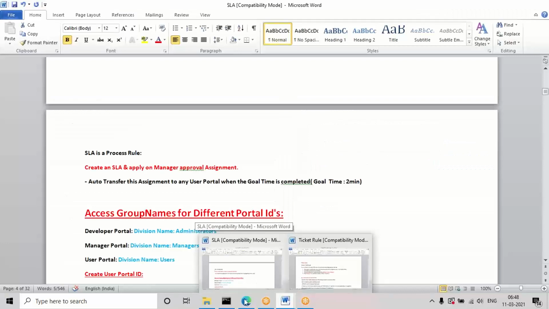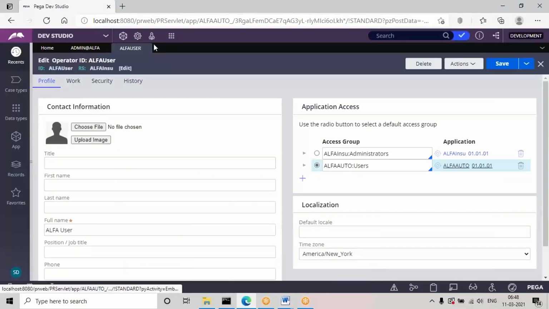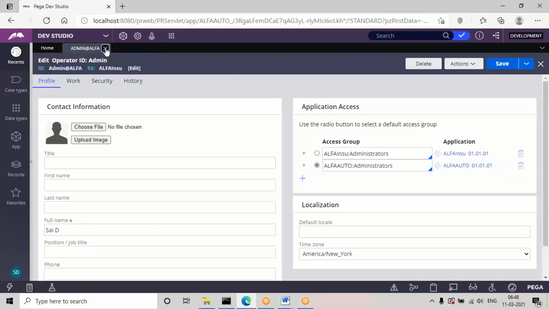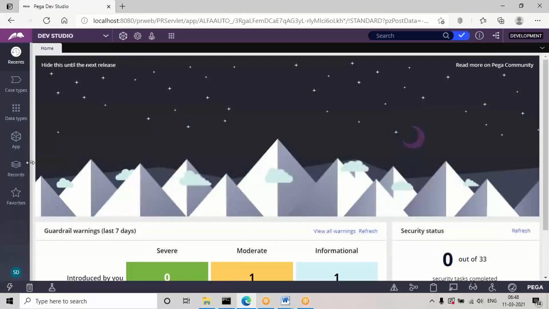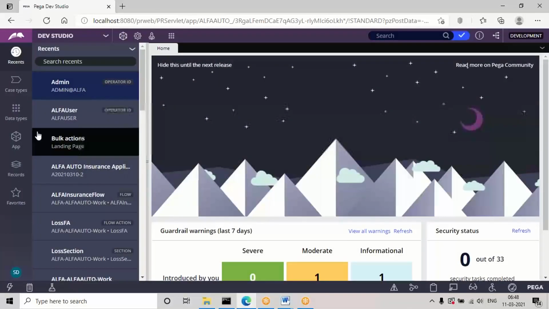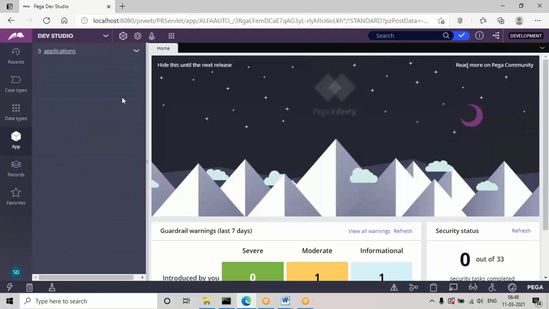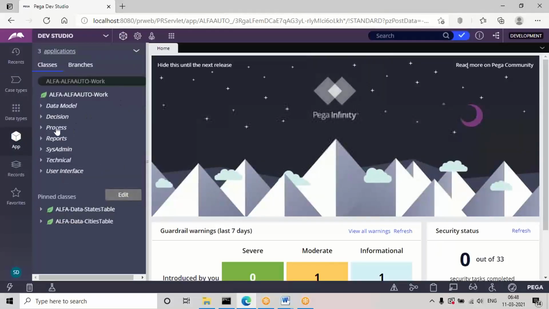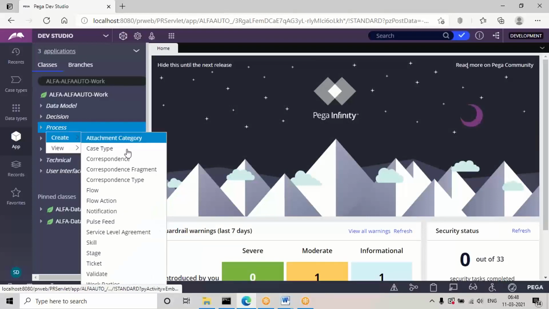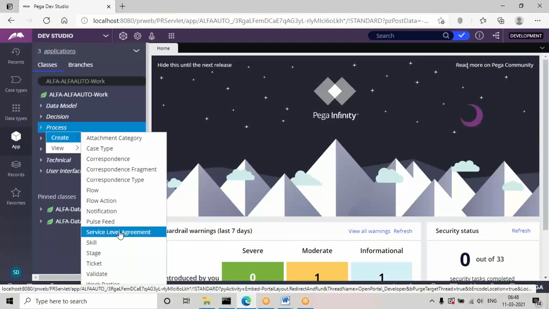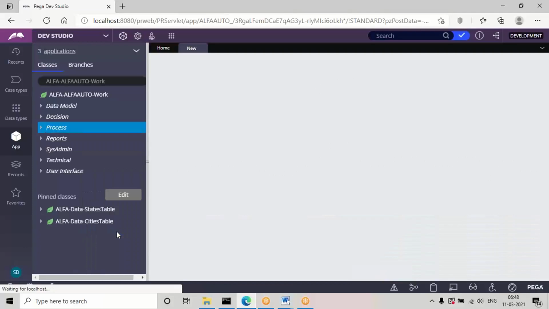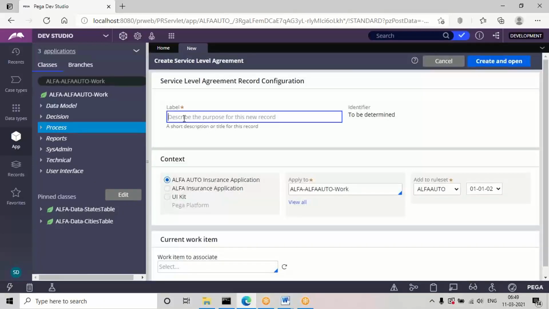Now let's see how to create this SLA rule. So SLA is a process rule. From the process category we'll open it. Go to process, service level agreement. So give a name.